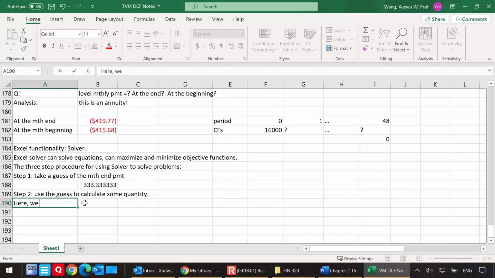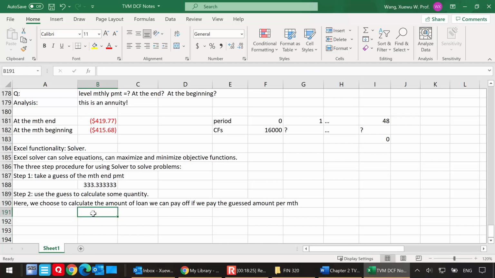Here we choose to calculate, and I'm very detailed here because this is the first time you are dealing with solver, the amount of loan we can pay off if we pay the guessed amount per month.